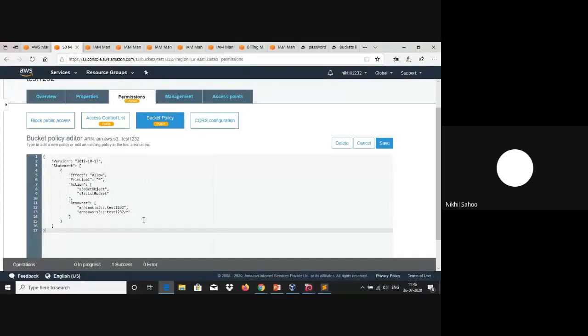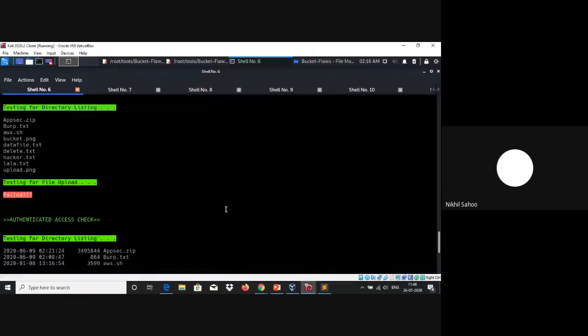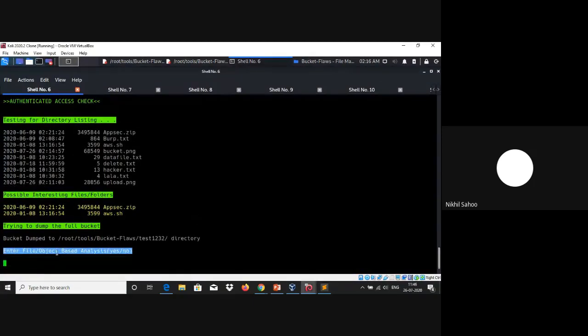And as we had read before also, permission is calculated based on the union of all these access control lists and your policy. Which is why directory listing is still present on that particular bucket. So it will again ask, do you want to enter the object-based analysis? Let's enter no.